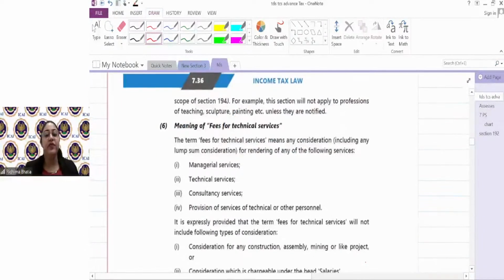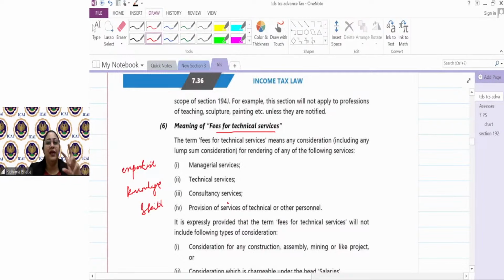Next is fees for technical services. Please explain it in a bit more detail. In technical services, these items are used: managerial services, any fees paid for technical services, any fee paid for consultancy, all of these, or provision of services of technical or other personnel. Let's understand this simply: technical services mean if I am making a payment to someone for using his expertise or knowledge or skill for any managerial, technical or consultancy related task.